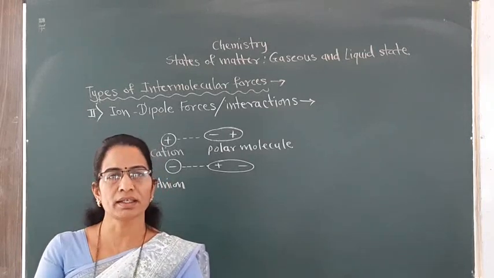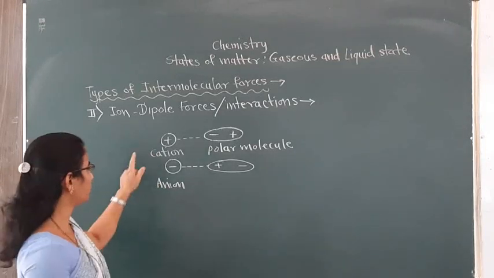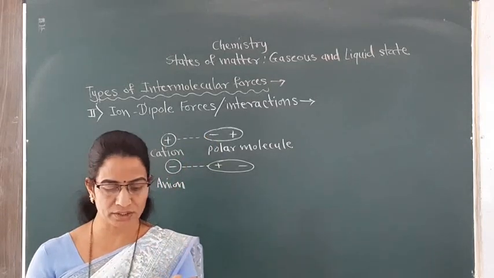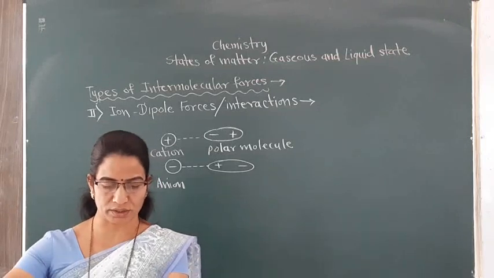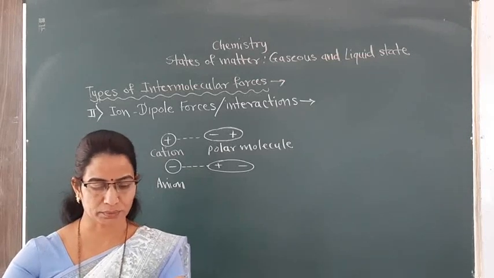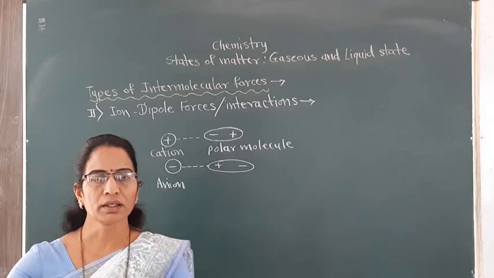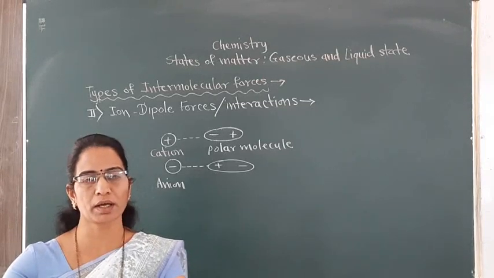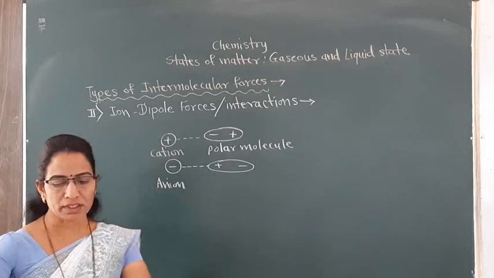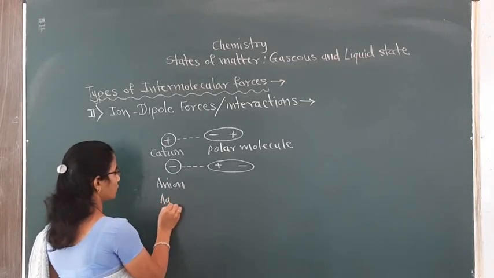So how will you define the ion dipole interaction? The electrostatic attraction between an ion and the polar molecule, with the opposite charges of that polar molecule, is called ion dipole interaction. The electrostatic force of attraction between an ion and the partial charges on a polar molecule is called ion dipole interaction. Now this interaction is common in aqueous solutions.